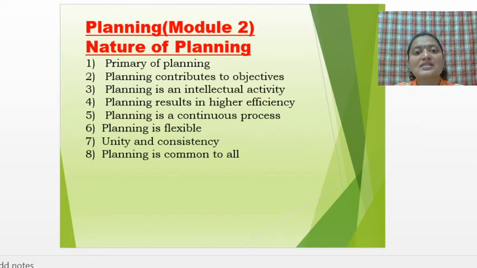Now let us understand the nature of planning. In that, the first one is primary of planning. What do you understand by primary? Primary means it is the first function of management. As you have already studied in the functions of management, which are the functions of management? Planning, organizing, staffing, directing, controlling. And why have they included planning as the first function and why not organizing or directing?